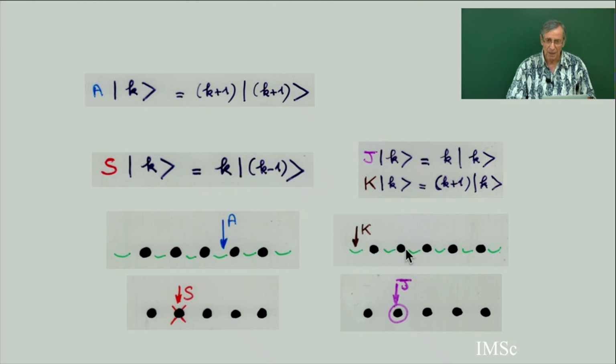Now, J. It's not, because J will annihilate 0. What is the question? Is J? No, it's another operator. It's K. When you apply K to the state 0, K. No, if there is no element, if there is nobody, then K will give 0 again. If k equals 0, then this will go back to 0.